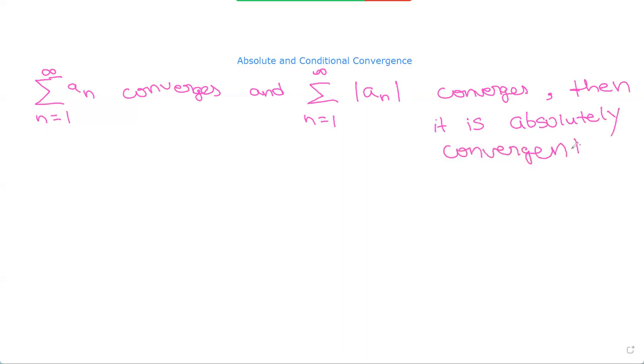So when both converge, it's absolutely convergent.